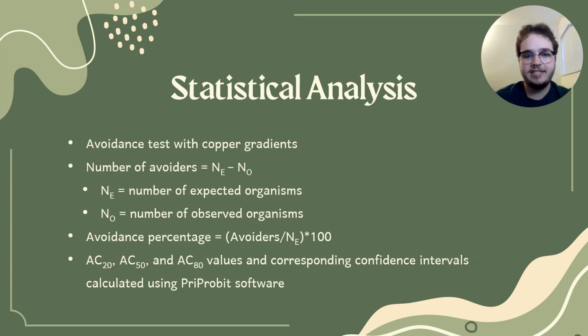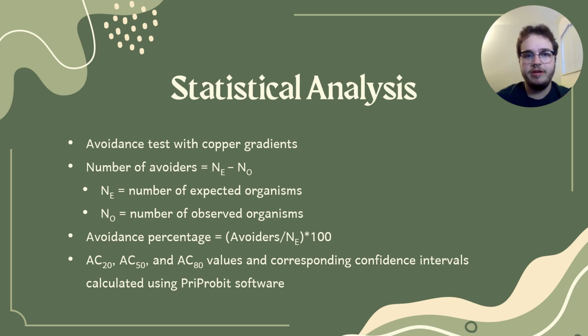So for the last bit of stats, they also wanted to know the number of avoiders and the avoidance percentage. They used the number of expected organisms per chamber minus the number of observed organisms in each chamber. So when they were getting the number of expected organisms, they were taking however many were in that compartment plus however many were in the compartment adjacent to it with the higher concentration. So if compartment number 4 had 3 fish, and compartment number 5, which had a higher concentration, had 1 fish in it, then the total for compartment number 4 would be 4 fish.